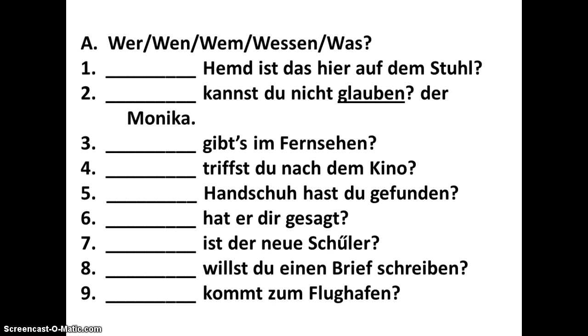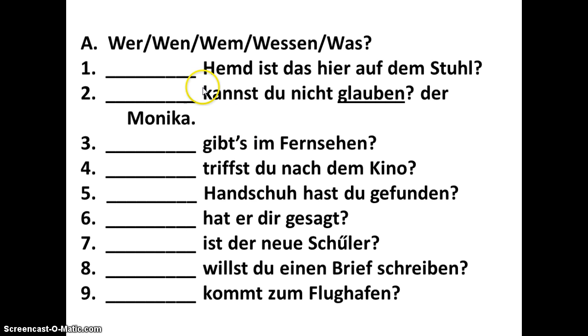Here's some more of your homework or your handout paper. This has all the choices on: wer, wen, wem, wessen, und was. In the first example, you'll notice that the blank is followed by a noun. When that happens, I need to be asking whose shirt. I can't say who shirt, whom shirt, to whom shirt, or what shirt. I would be saying whose shirt. Okay? So the correct answer to number 1 is wessen Hemd.